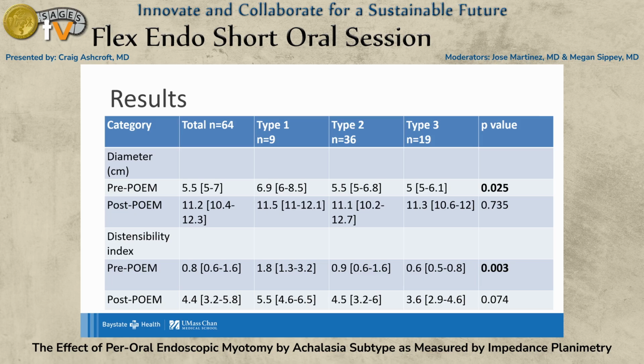For our results, there were 64 patients who underwent POEM for achalasia with pre- and post-POEM EndoFlip performed. When stratified by achalasia subtype, there were 9 type 1 patients, 36 type 2 patients, and 19 type 3 patients. In our univariate analysis, our data did show variability in pre-POEM distensibility index and diameter between the three subtypes. In post-POEM measurements of distensibility index and diameter, this variability did not persist. This suggests that POEM is an effective treatment for achalasia regardless of the subtype.